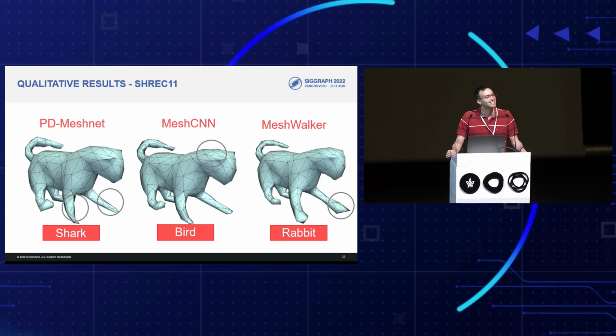And finally, since the state-of-the-art networks differ in the regions they focus on for classification, our attack sheds some light on where these regions are, as the meshes change differently depending on the attacked network.